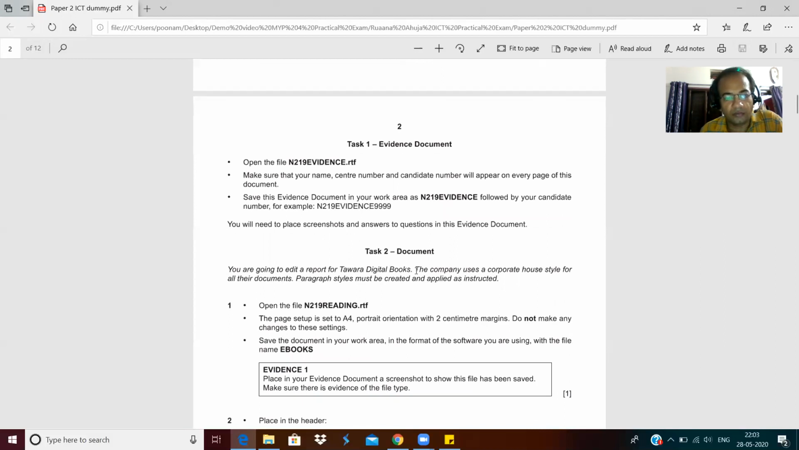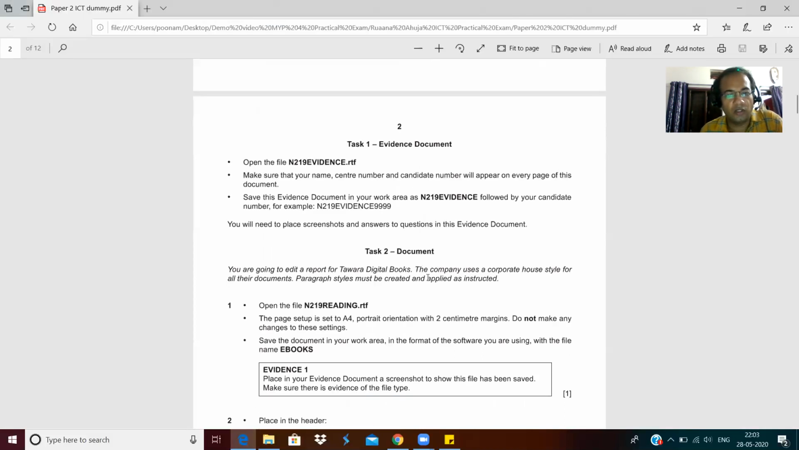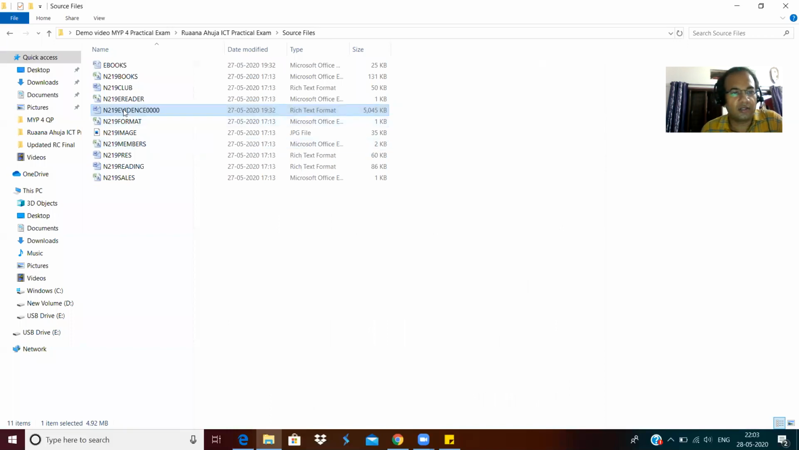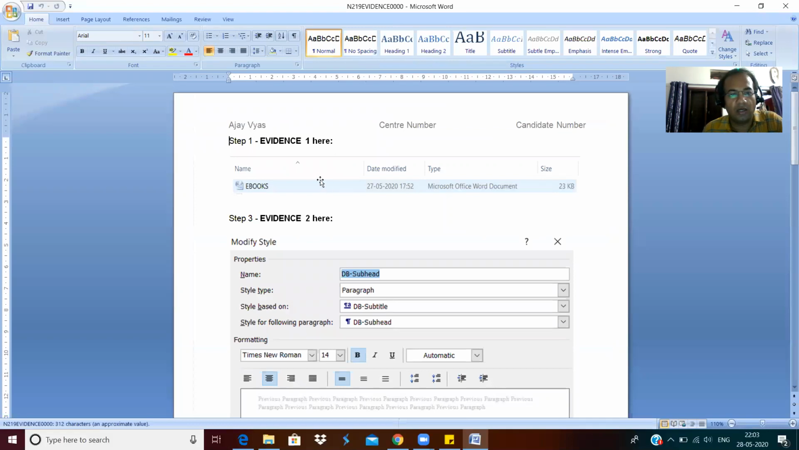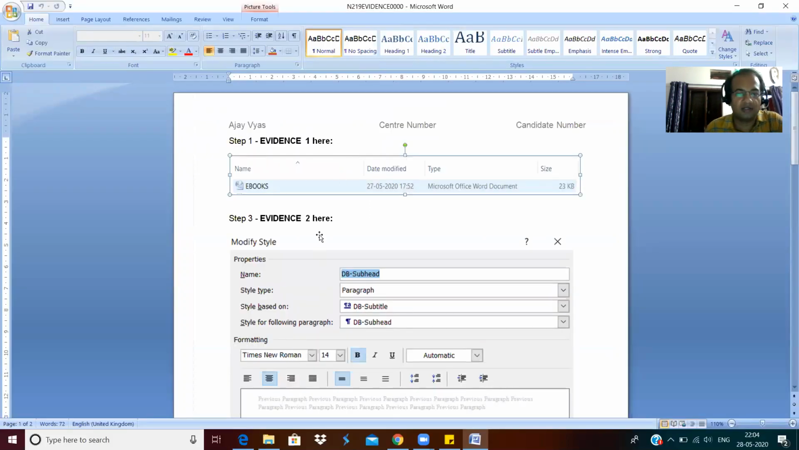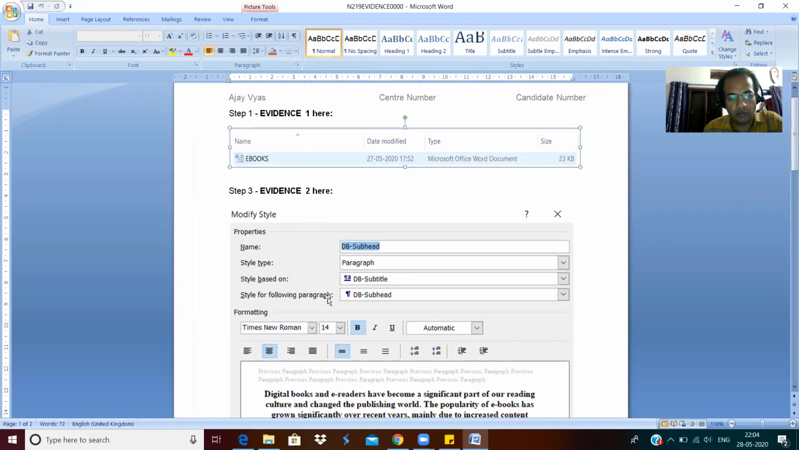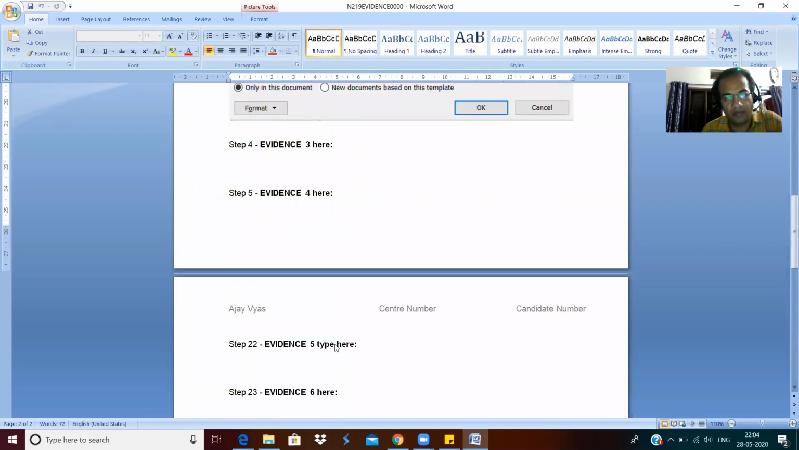So this was my task 1. In task 1, when I open this evidence file, you can see I have put the evidence like this. In my evidence file, remember this. Whatever evidence are asked there, step 1, evidence 1, evidence 2, evidence 3, all these evidences you have to put step by step.